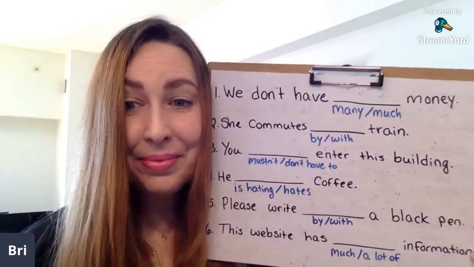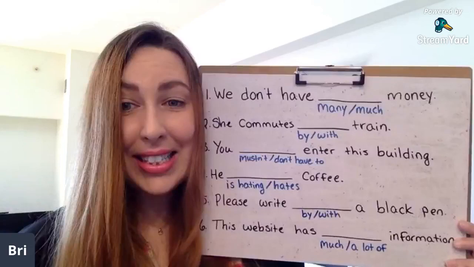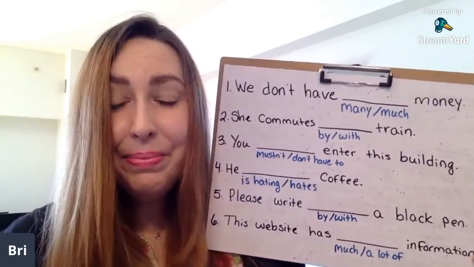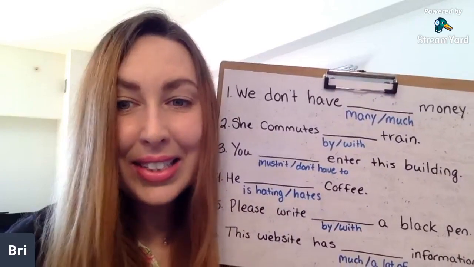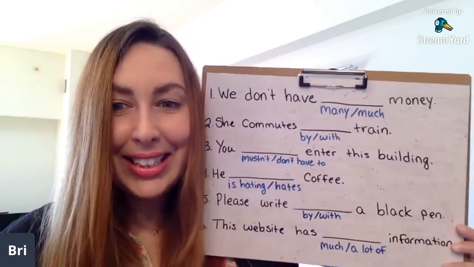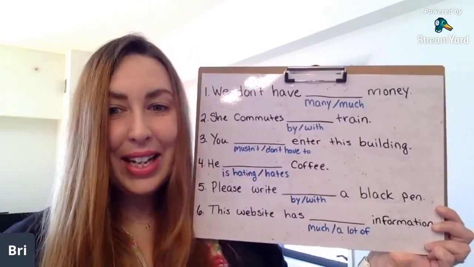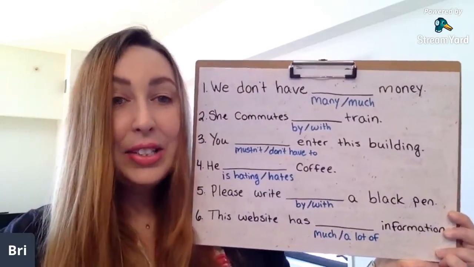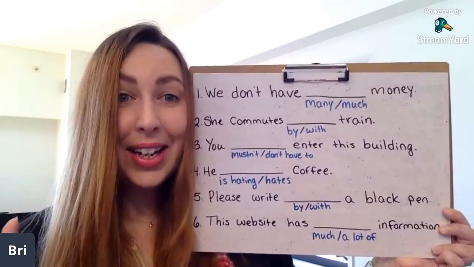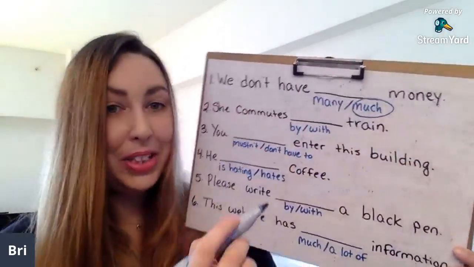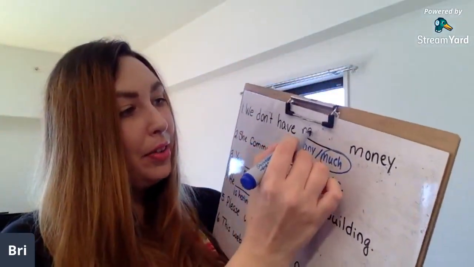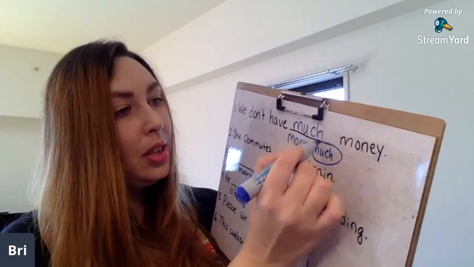Oh, very good. I see said much. Christina, Martin, very good. Orlando, De Silvia. Okay, very good. So the correct answer here is much. We don't have much money.